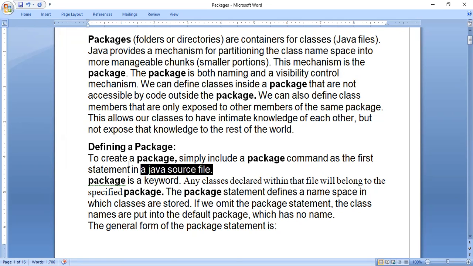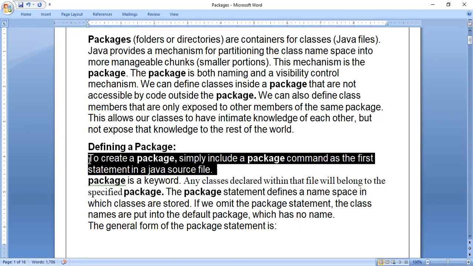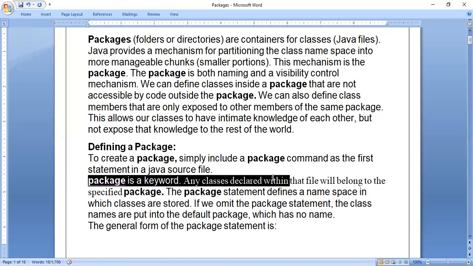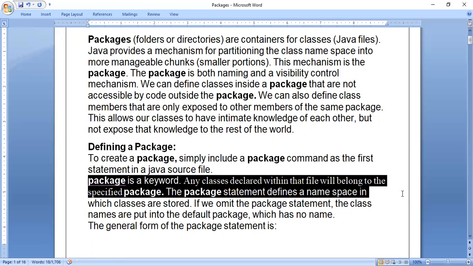So to create a package, simply include a package command as the first statement in a Java source file. So what are they telling? You have to write the first statement as a package. Package is a keyword here. Any classes declared within that file will belong to that specified package. Any classes means any Java files you can consider here. Classes are nothing but Java files here.